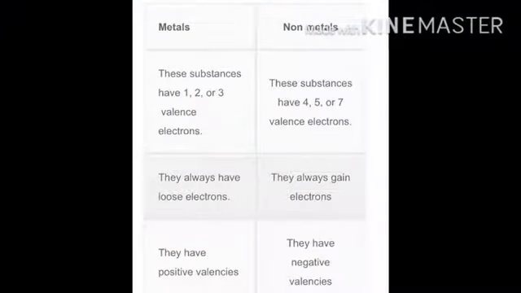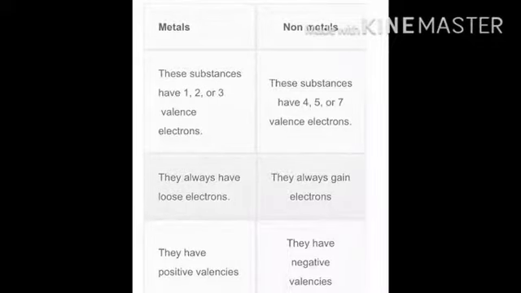Now this is another important thing which I discussed in the Zoom class with you. Metals and non-metals. Metals have 1, 2, 3 valence electrons, meaning 1, 2, 3 electrons in the last shell.